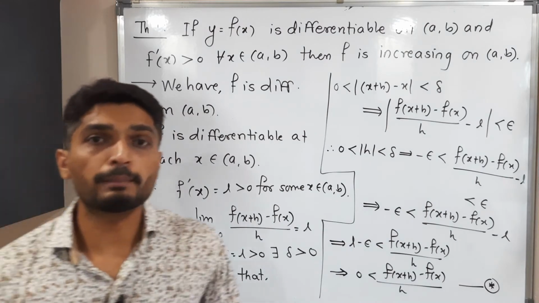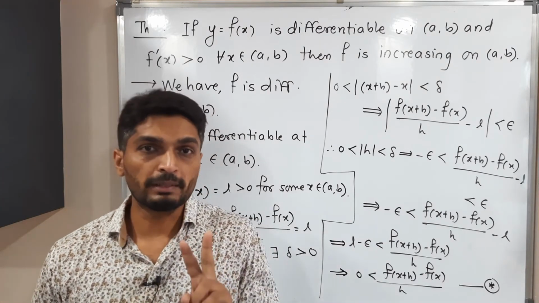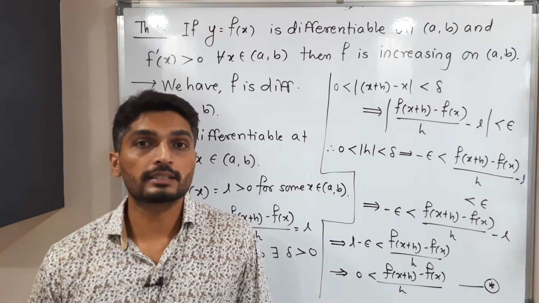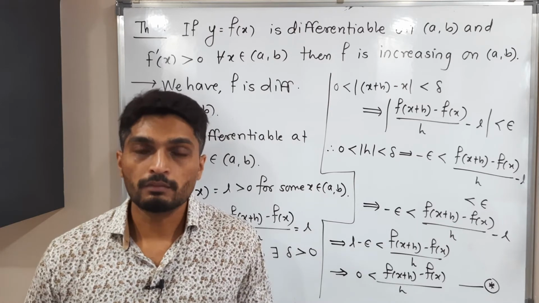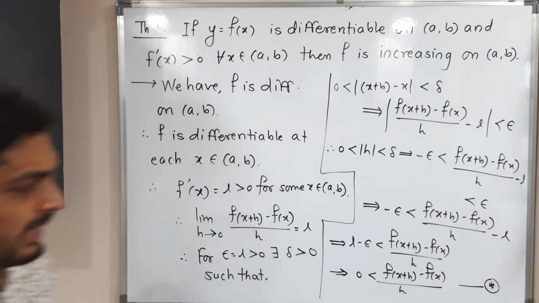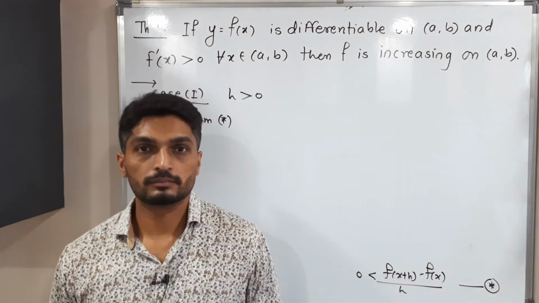So this is a very important thing we have got. But see, when you solve further, again there will be two cases. The first case is h is positive and the second case is h is negative. We will discuss both cases and let us come to the conclusion. Okay, so make a screenshot of this part. After that we will go further.